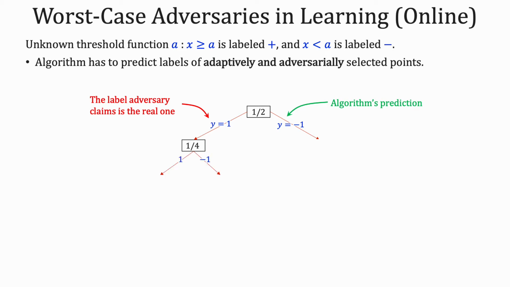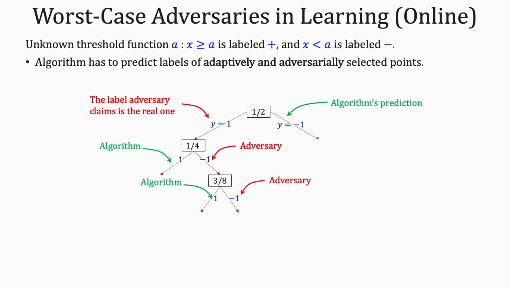The next point is a quarter. The algorithm says +1, but the adversary says -1. The next point is 3/8. The algorithm says +1, but the adversary says -1. Note that there is a consistent hypothesis with all the adversary's labels.